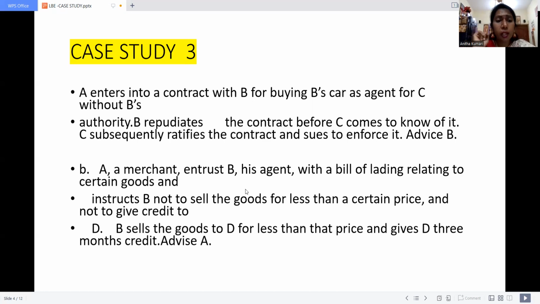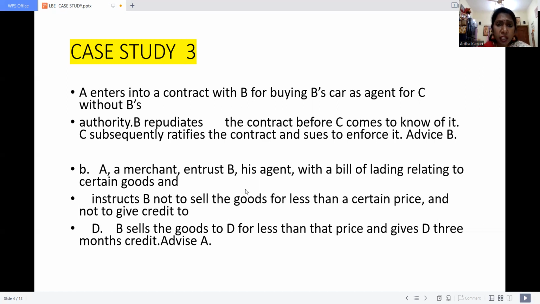Agency by estoppel. So, what do you mean by estoppel? Condition. If the agency is created based on the condition given by the principal, it is the duty of the agent to follow it. He should not overcross it. So here, the given case study is related to the Agency Act. A is a principal and B is a agent.